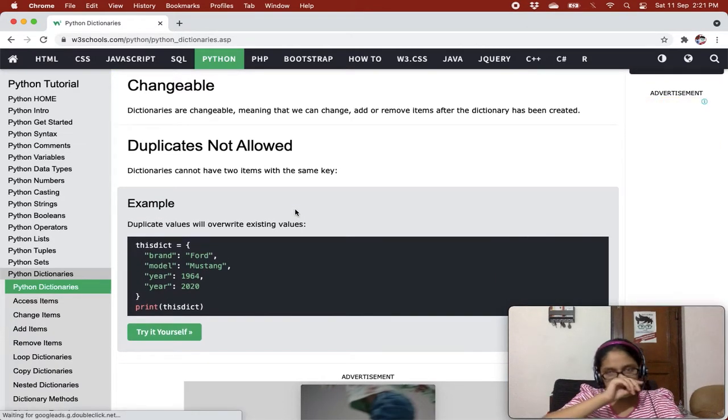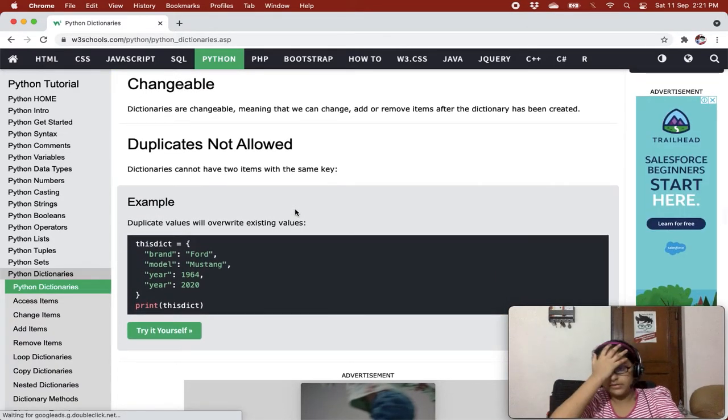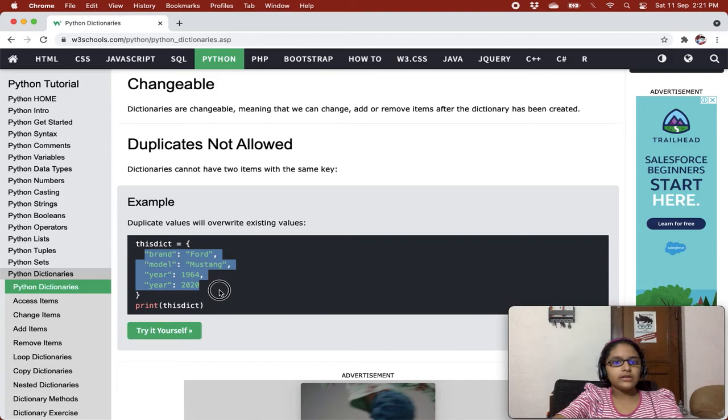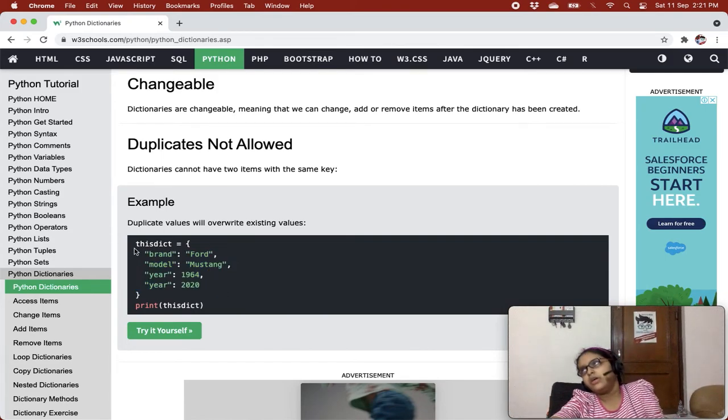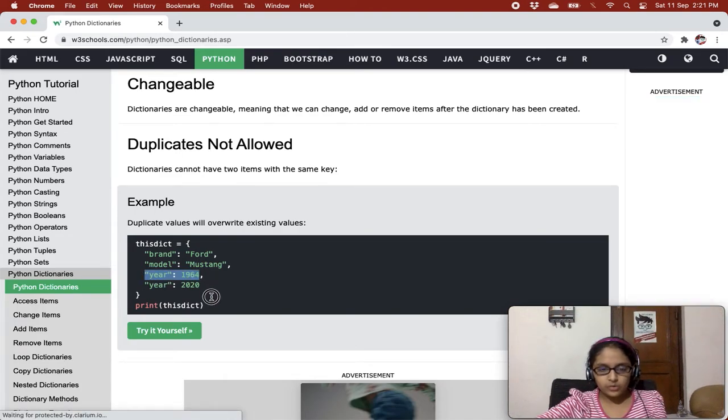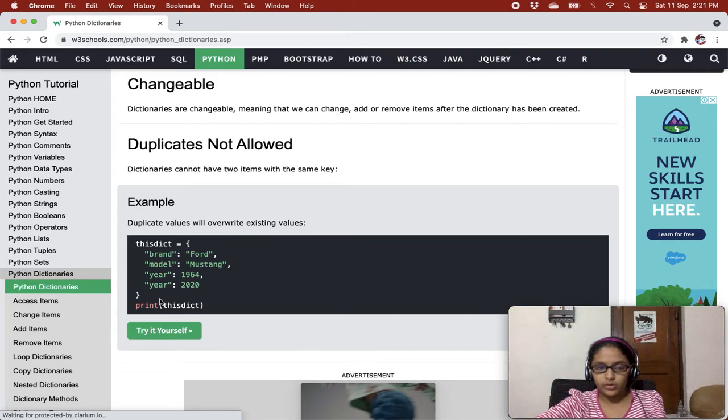Now, duplicates not allowed. Dictionaries cannot have two items with the same key. It means it cannot allow duplicates. It will not give an error, but over here, year appears two times, 1964 and 2020. So it will not get year 1964, it will get this one, year 2020.